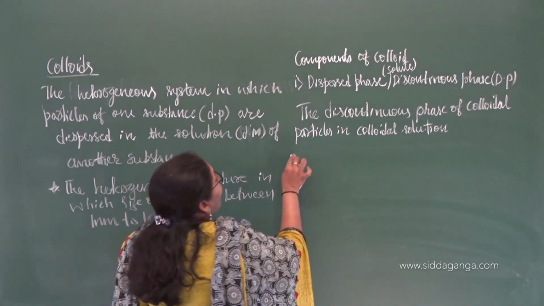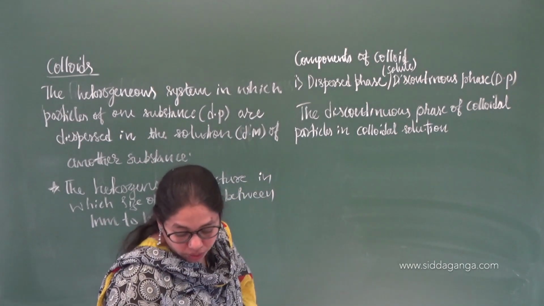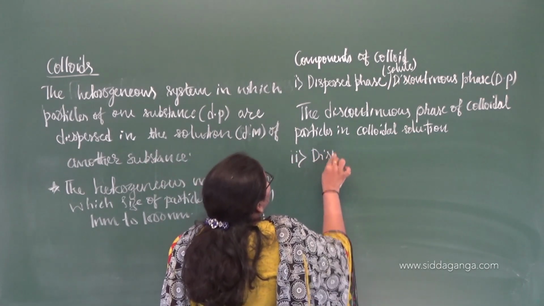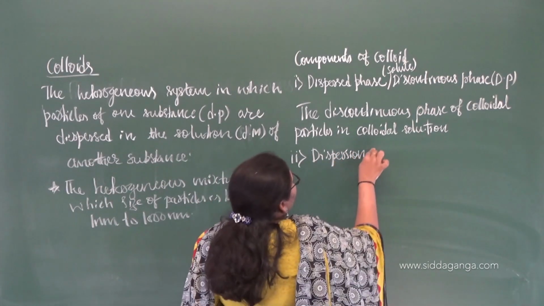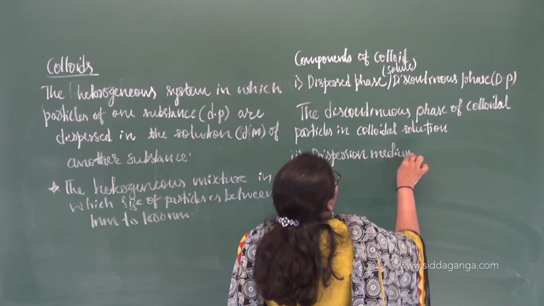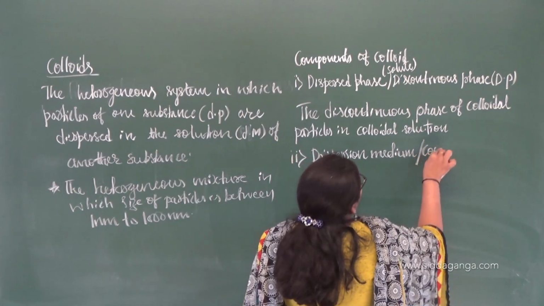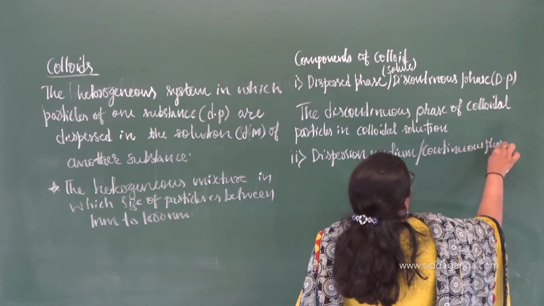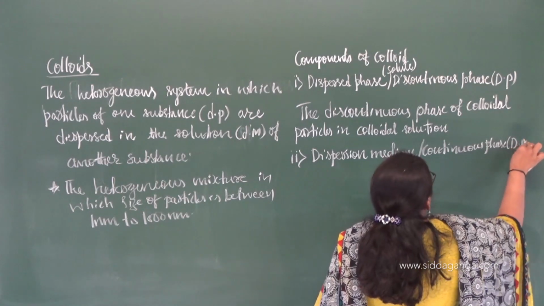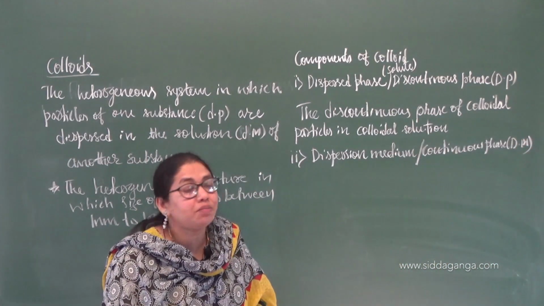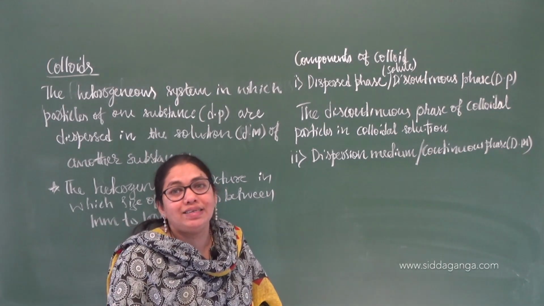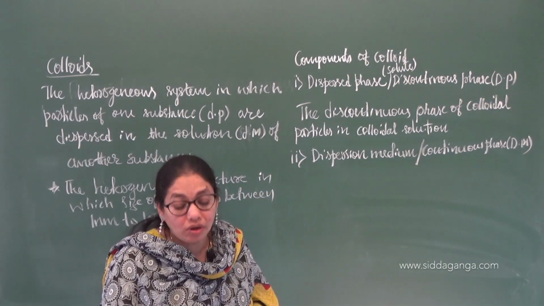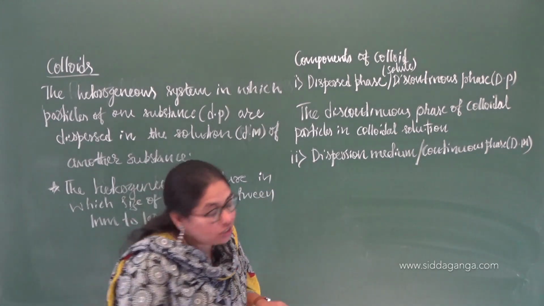So if you want, you can give examples, or let us move on to the next component, that is nothing but the dispersion medium. What is the next one? Dispersion medium, which is also called the continuous phase. In short, it is represented as dm. Whenever I write dm, you should understand it is the dispersion medium in case of colloids, and dP means dispersed phase. So what are these? The continuous medium.